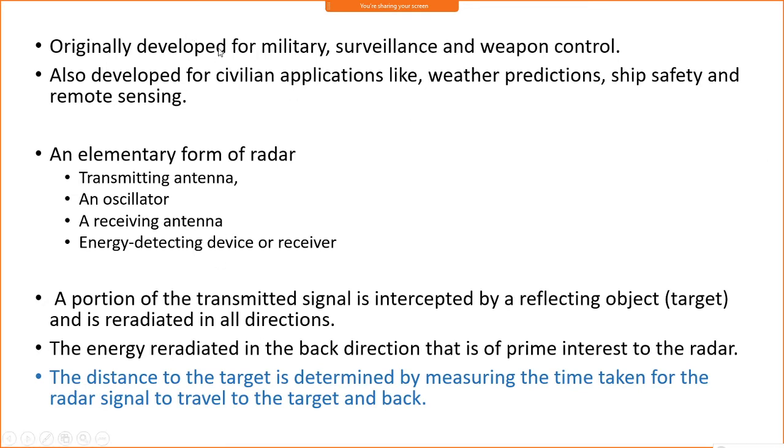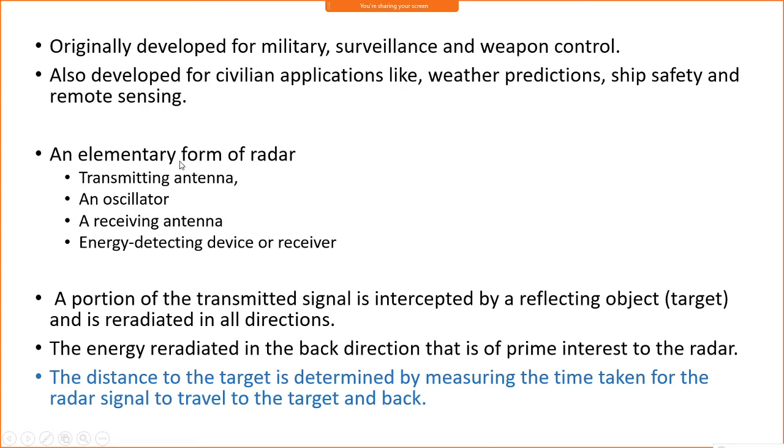Now, these radars were originally developed for military surveillance and weapon control at the time of the Second World War, and were also developed for civilian applications like weather prediction, ship safety, and remote sensing. Nowadays, using these radars, we can find out weather information, such as tsunamis, temperature variations and pressure variations. Today we can use these radars to predict those things.